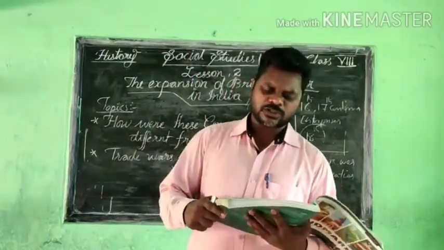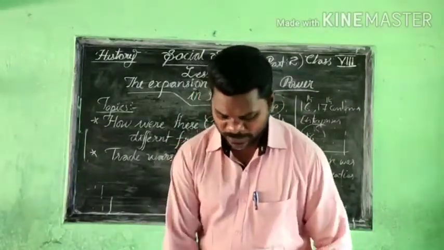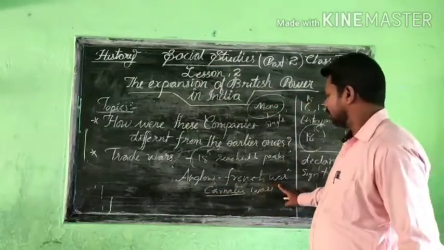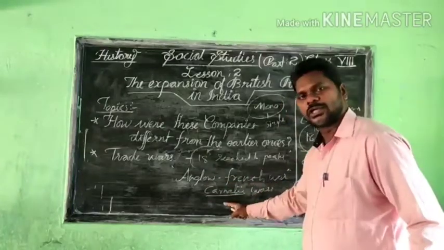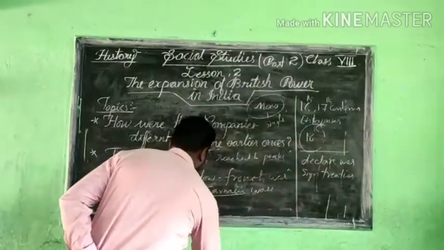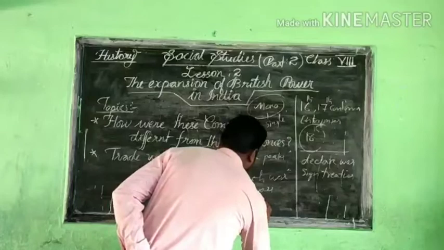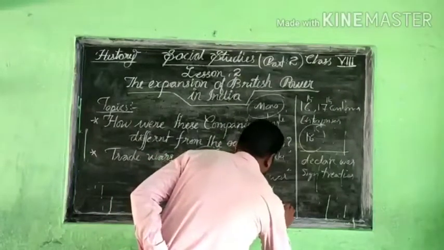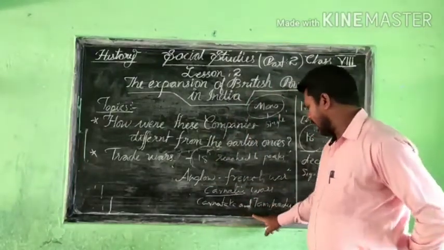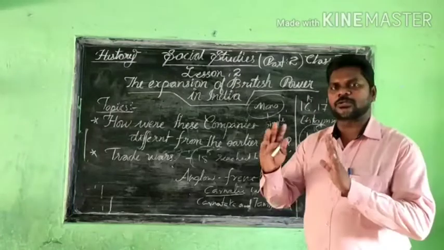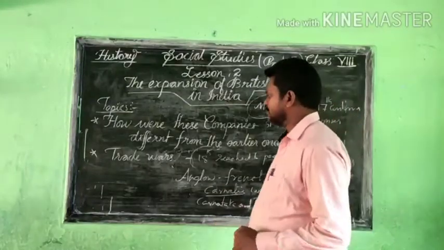Most of the wars were fought in the Carnatic region and parts of Tamil Nadu. We know that almost all the wars between the British and the French occurred in Karnataka, so they are called the Anglo-French war and also the Carnatic war. This Anglo-French war occurred in Karnataka and some parts of Tamil Nadu.